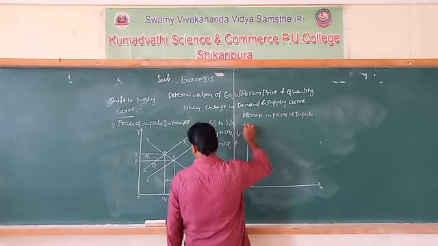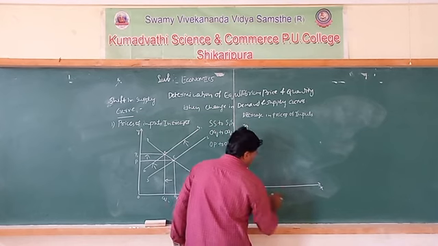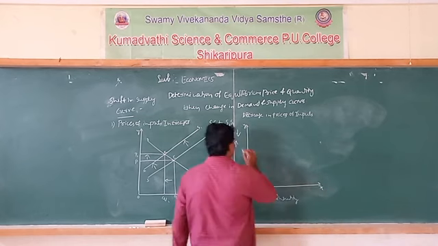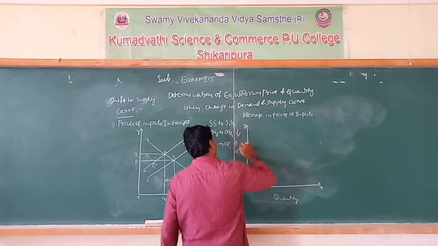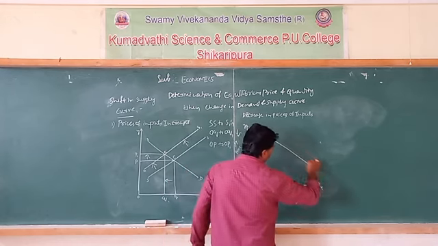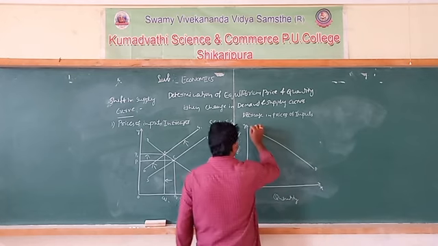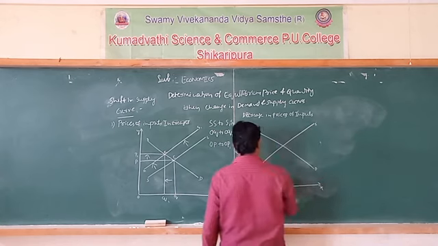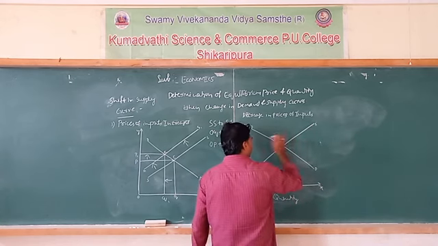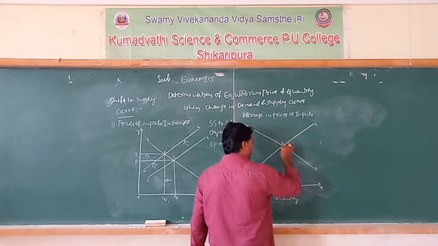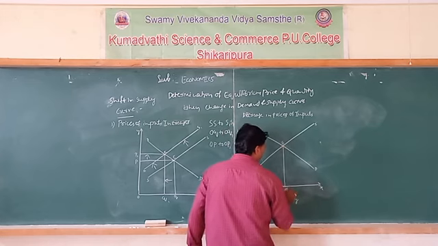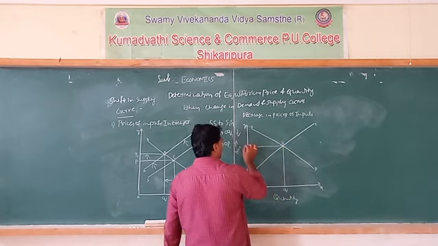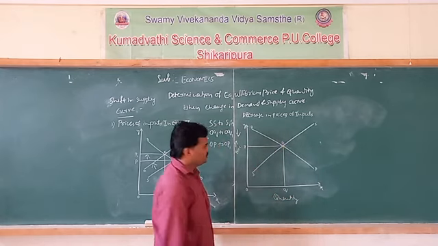X-axis, Y-axis. This is quantity. This is price. Okay, this is the original demand curve, and this is the original supply. When they intersect each other, we get the equilibrium point, that is E. At the equilibrium point, we get equilibrium quantity OQ, and equilibrium price OP.